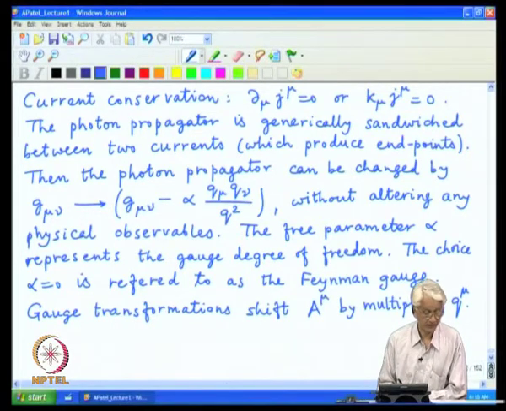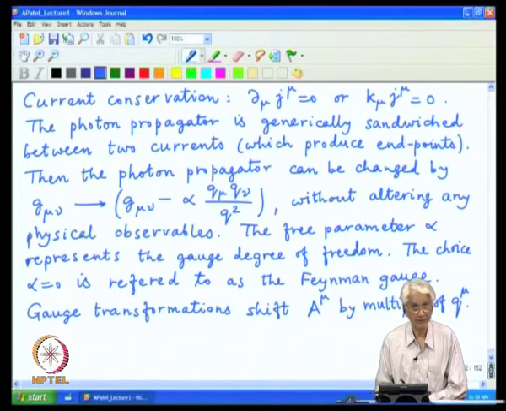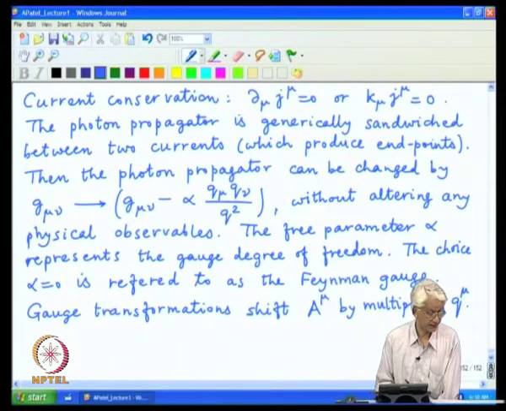So, whenever a mu appears, and this will always appear in the interactions between the fermion and the photon as part of the covariant derivative, that will immediately produce restrictions.